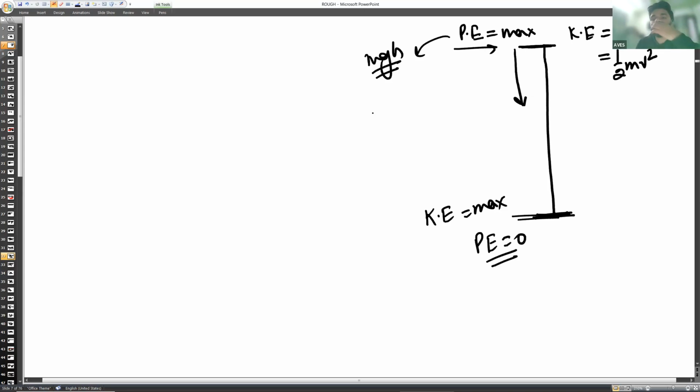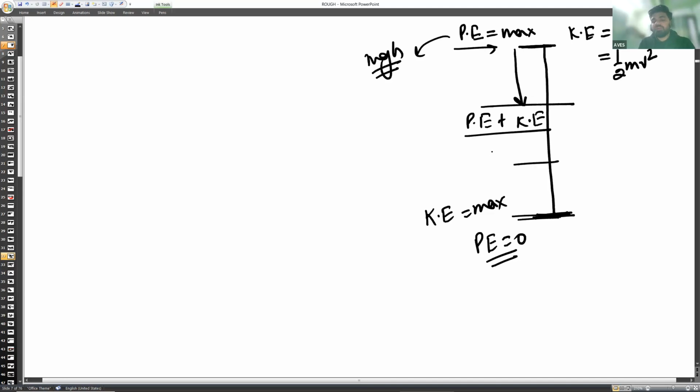Can you tell me why it will be zero? Because there is no height. Height is zero, so mgh is zero, as it is not above the ground. But at every point, the sum of potential energy and kinetic energy will be equal.